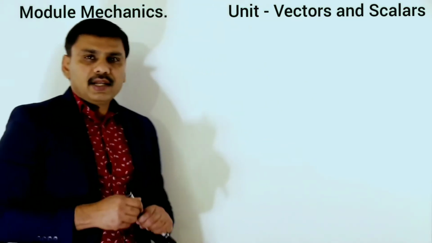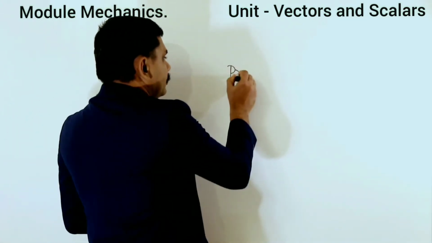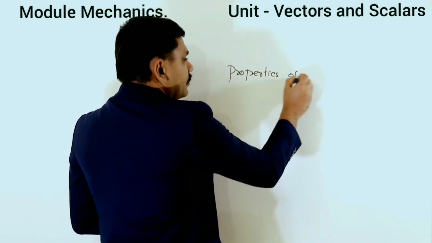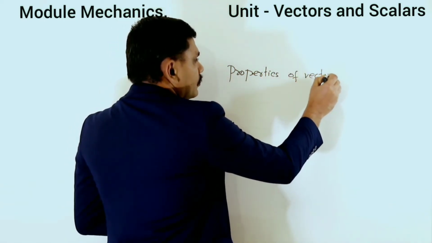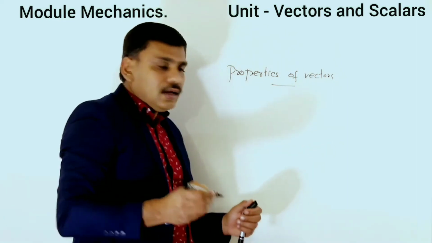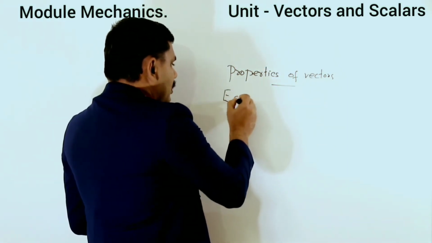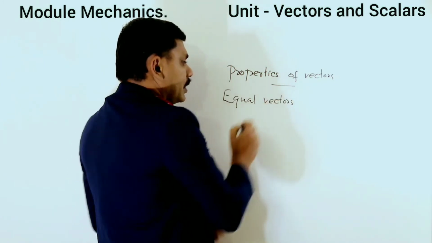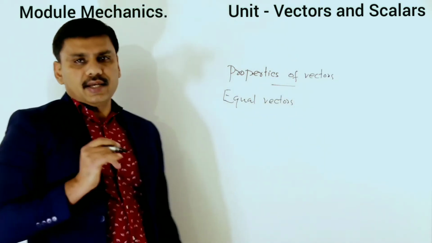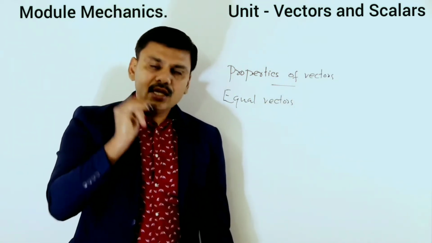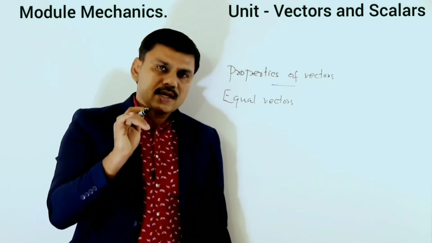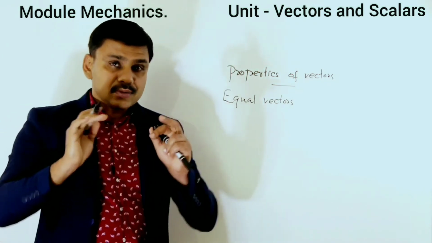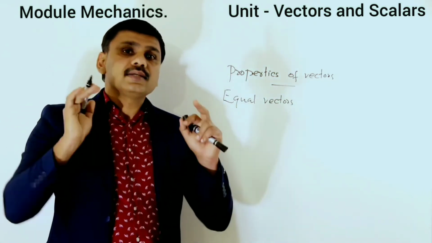Next I am explaining properties of vectors. First one, equal vectors. How can you say two vectors are equal? Two vectors are equal if they have the same magnitude and the same direction.